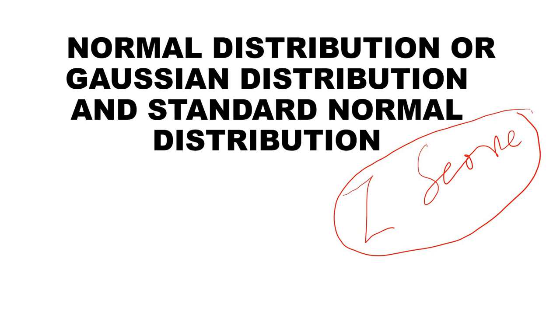Today we are going to discuss some of the important concepts in statistics. That is normal distribution. It's also known as Gaussian distribution, and standard normal distribution, which is a special case of normal distribution. So two things we are going to cover in this video, and one more aspect we are going to discuss is Z-score. We have already videos related to Z-score in the playlist, that is for detecting outliers. We use Z-score, so you can watch those videos as well. For standard normal distribution, we use Z-score, so we will be discussing that as well.